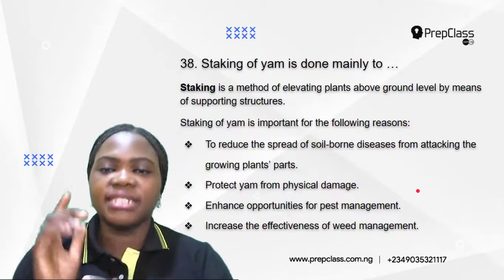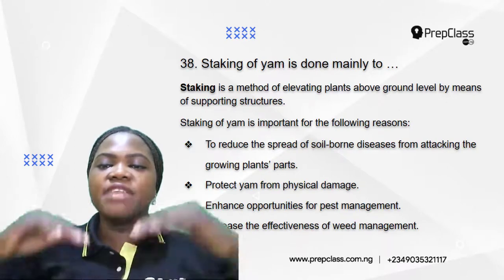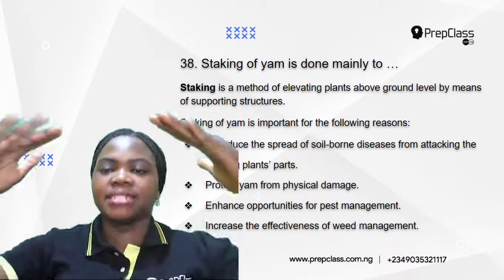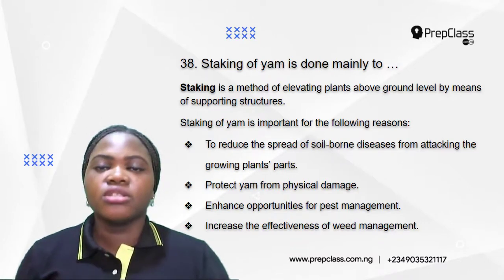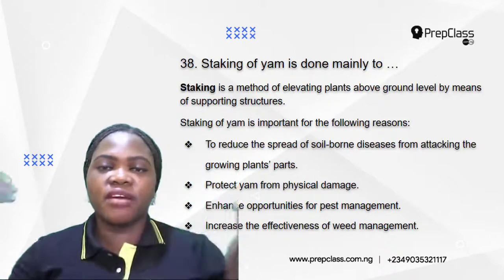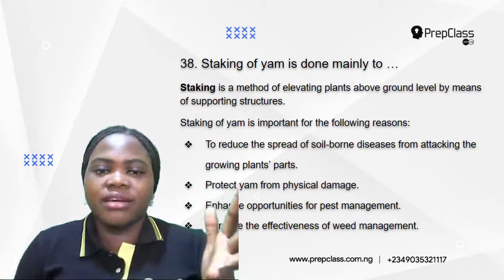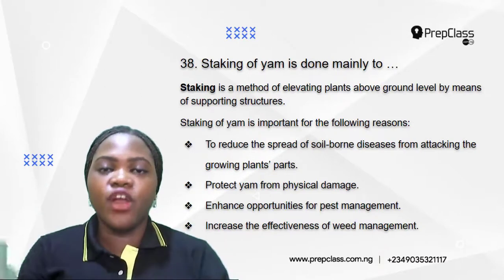Okay, so what does staking of yam mean? Staking is a method of elevating plants, that is raising plants above ground level by means of supporting structures. So this is mainly done just to keep the plants off the ground so that the plants are not on the ground. Okay, so it is very important to stake yam for the following reasons.